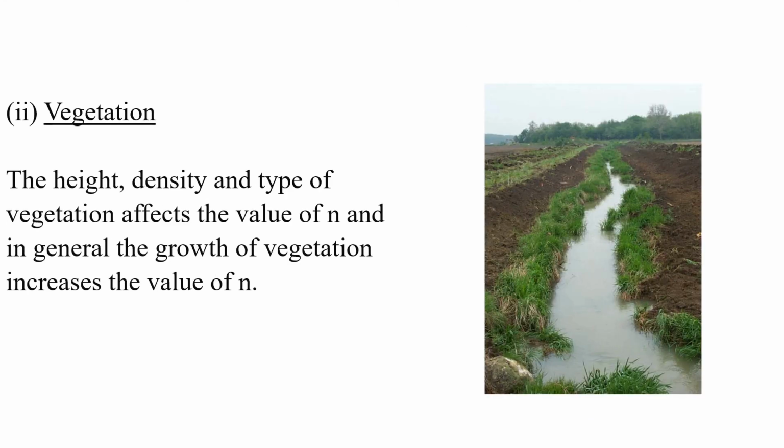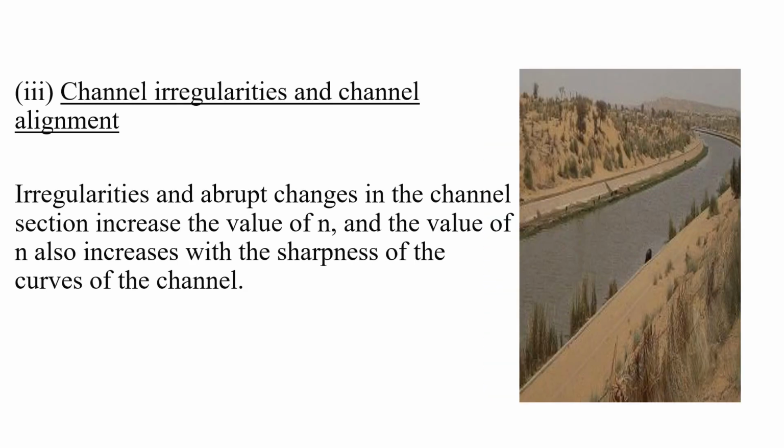Vegetation. The height, density and type of vegetation affects the value of N, and in general the growth of vegetation increases the value of N. Channel irregularities and channel alignment. Irregularities and abrupt changes in the channel section increase the value of N, and the value of N also increases with the sharpness of the curves of the channel.